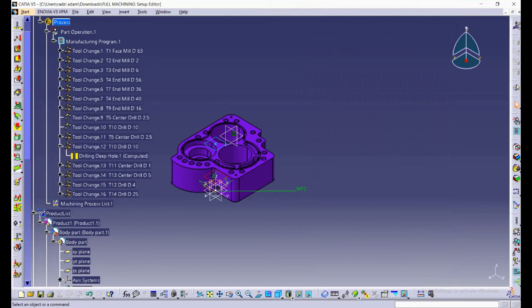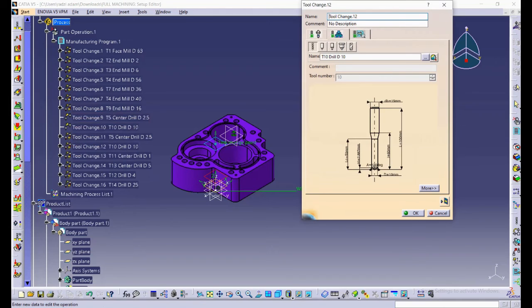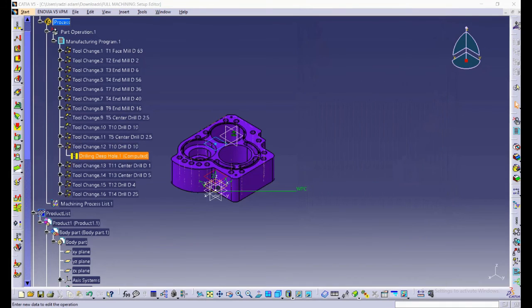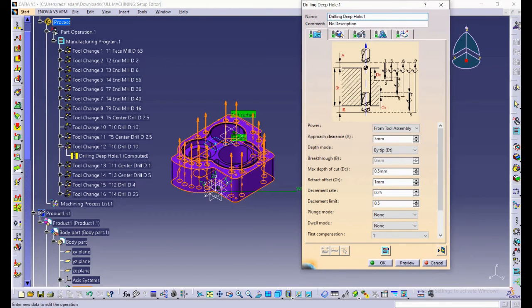For the last process, which is the drilling process, change the tool with the size of the hole that we need to do the process. For this, I use the diameter of 10. Proceed to the drilling process by using the drilling deep hole process.